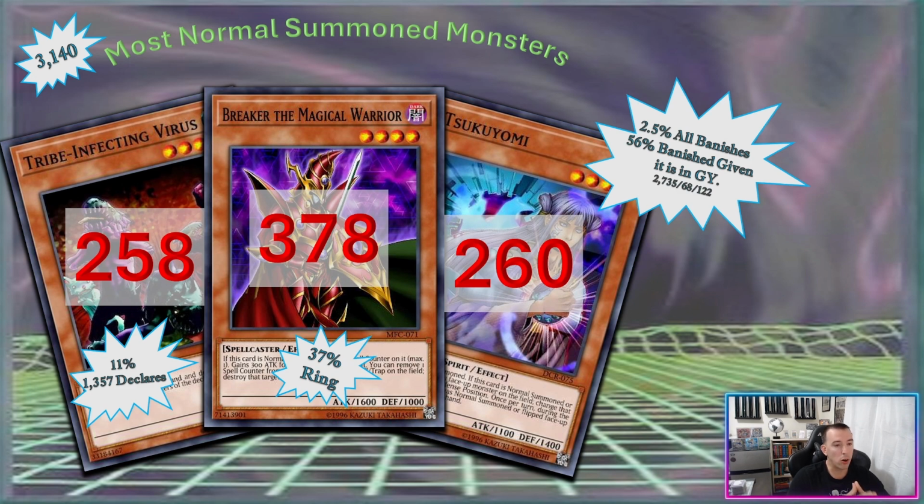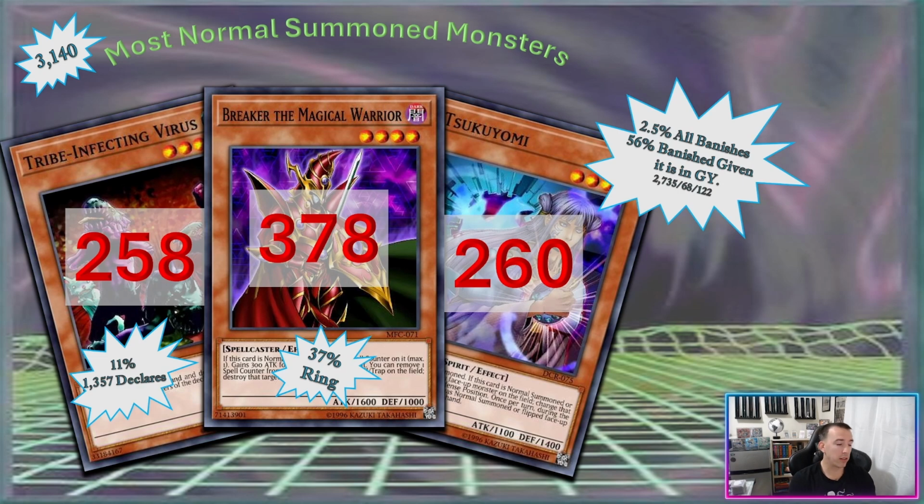For Breaker, I wanted to know every single time Breaker was normal summoned, whether he gained a counter or not, how many times Ring of Destruction was activated on his summons. I had to do a little coding for that and sub the data down to get exactly what I wanted to see, making sure I was merging the data by ID and time so I actually had the correct matches. And anyway, we found that 37% of the time that Breaker was normal summoned, Ring of Destruction was activated on Breaker. I thought it was pretty cool.